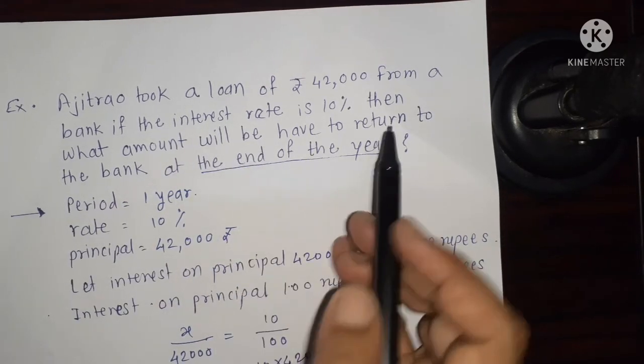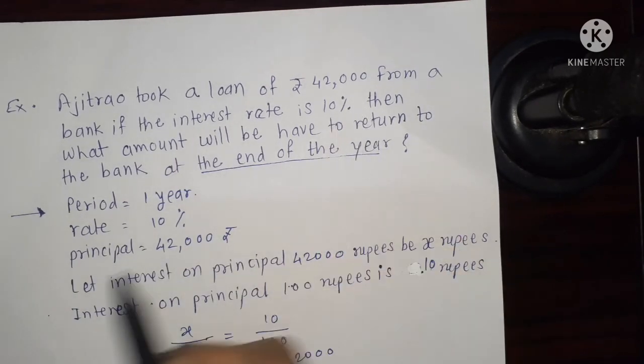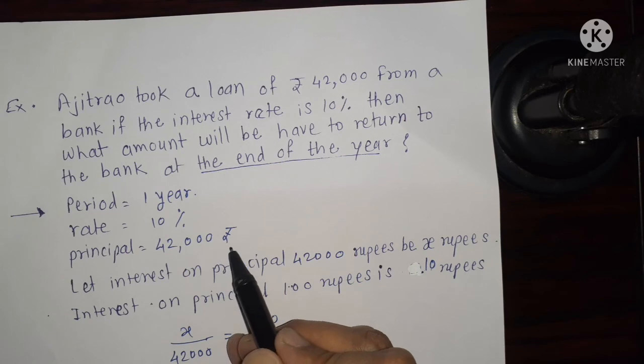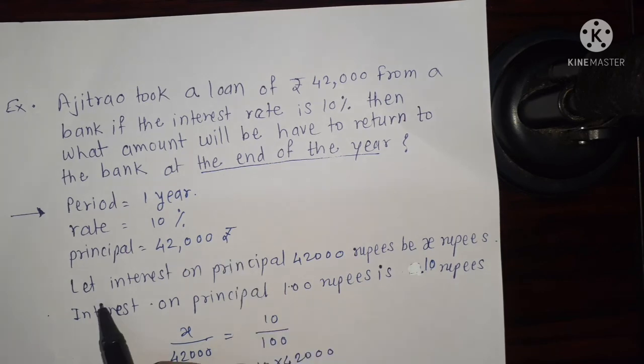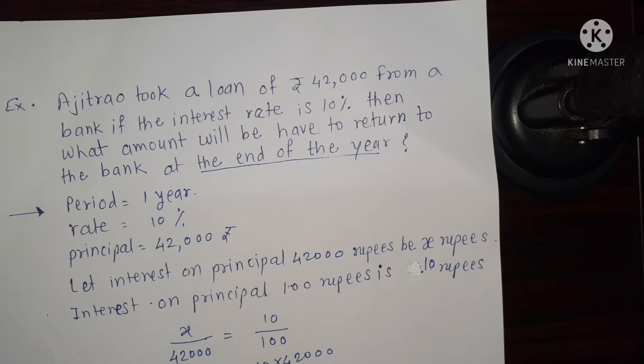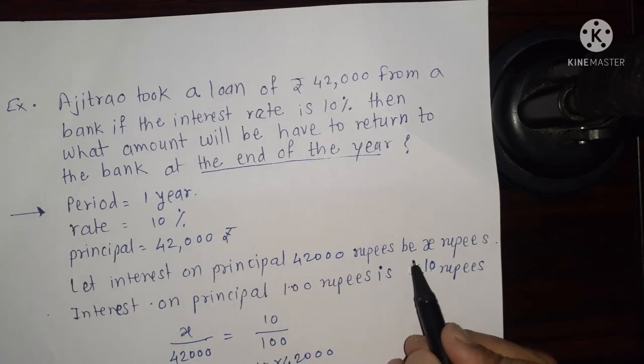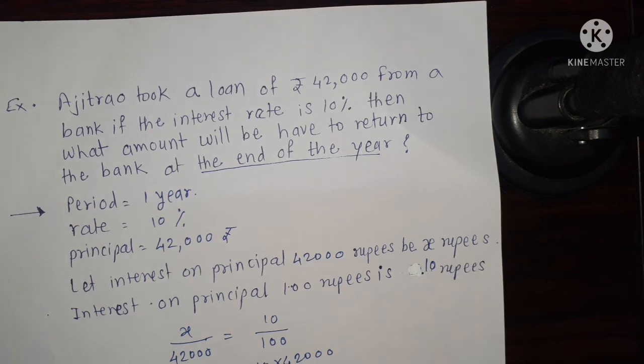Period 1 year, rate 10%, principal 42,000 rupees. First find the interest. Remember that interest increases in proportion to the principal and the ratio of interest to principal remains constant. Let interest on principal 42,000 rupees be X rupees.